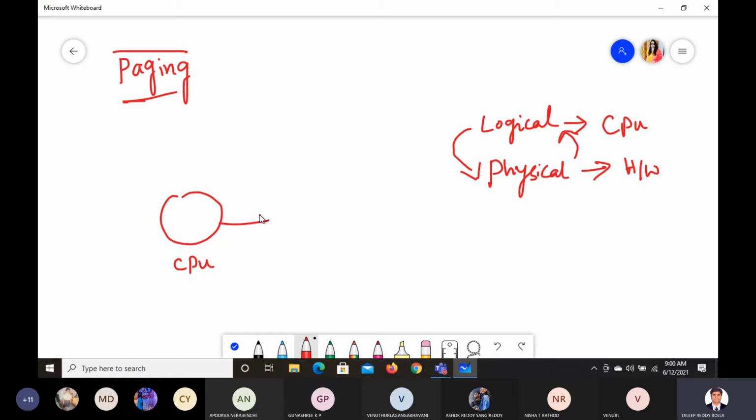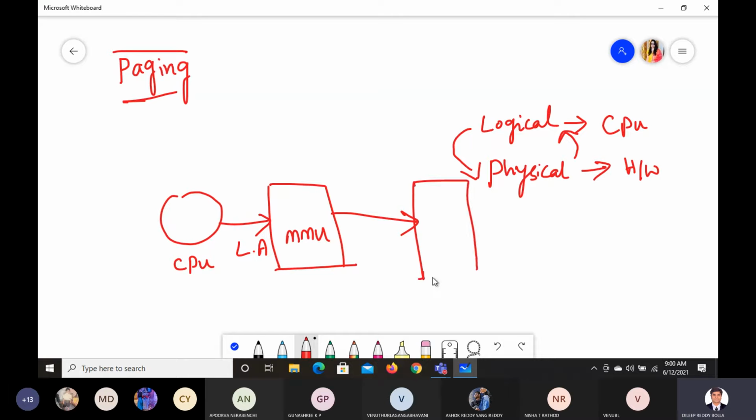This CPU will generate the logical address, and we have something called the memory management unit. This memory management unit will point to the secondary memory, where this will be your physical address. This LA is your logical address and PA is your physical address. So the memory management unit has to map it to the physical address.